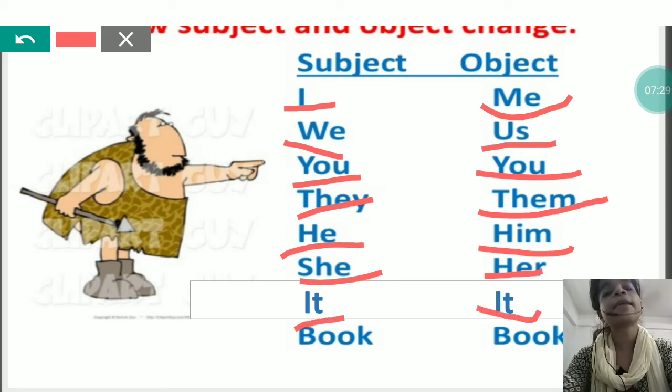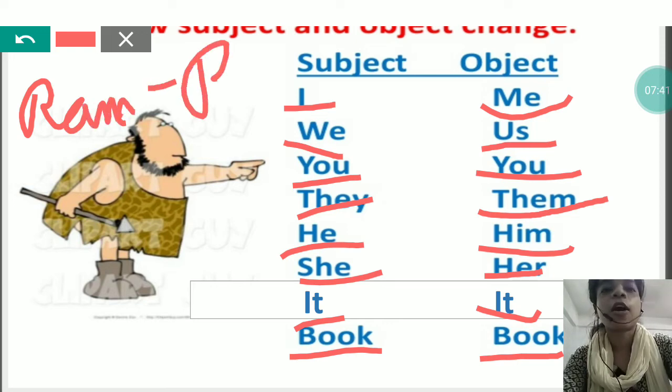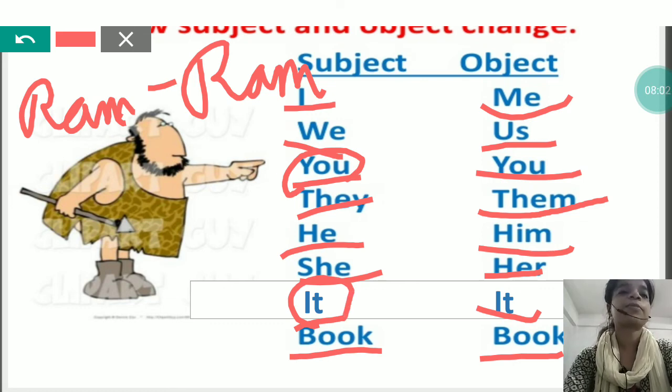It will remain the same. And if there is any noun, like here the example book is given, so it will be book. If it is Ram, then at the object place also it will be Ram. So any noun, common or proper, will remain unchanged, but the pronouns will change. And in the list of 7 pronouns, there are 2 which don't change, that is you and it. So how will you convert the pronouns from subject to object?